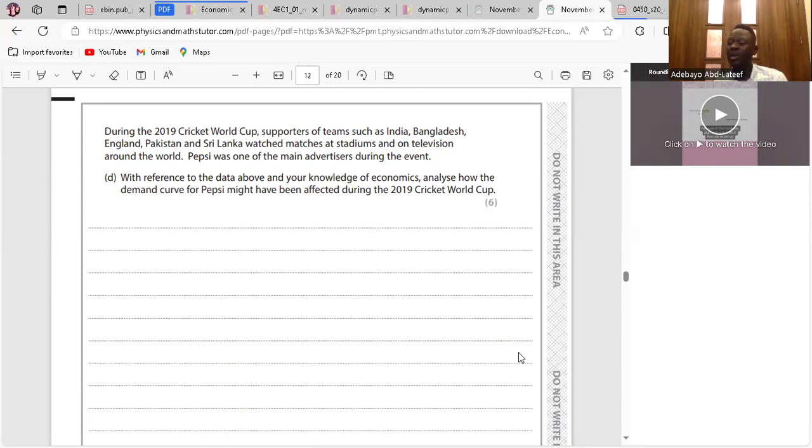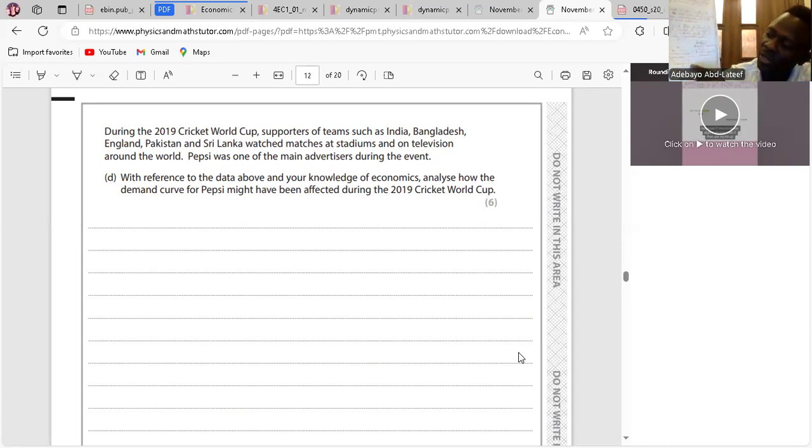Are you with me? So a successful advertisement will shift the demand curve rightward. In the case of Pepsi, the demand for Pepsi might increase as a result of its advert in a world event, like the World Cricket event, right? So it can be graphically represented below. The demand curve will shift rightward.